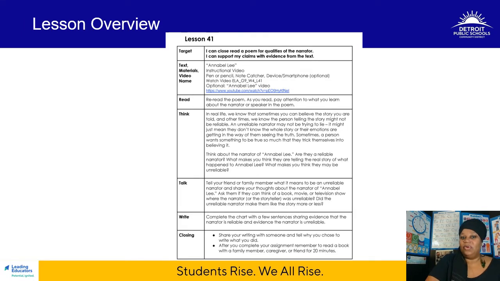Today we'll start by rereading the poem. As you reread, pay attention to what you learn about the narrator. Then think about how in life sometimes you can believe the story you're being told, and then at other times, we know they're lying. Is this narrator reliable or unreliable? You decide, scholars. Then talk with a friend or a family member about what it means to be an unreliable narrator. And then that prepares us for our writing activities.